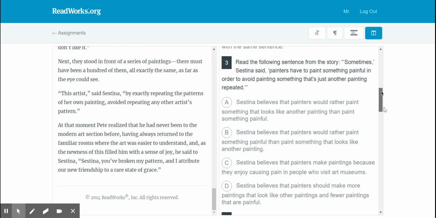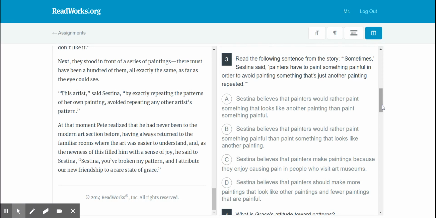The next question is asking us to read the following sentence from the story. Now, ReadWorks does love doing this. They love giving you a part of the passage and then trying to make meaning of it, so that way it kind of avoids us going back there. If we're looking at this part of the story again, it says, "Sometimes," Cecitina said, "painters have to paint something painful in order to avoid painting something other than just another painting repeated."